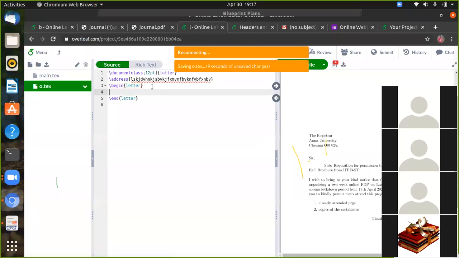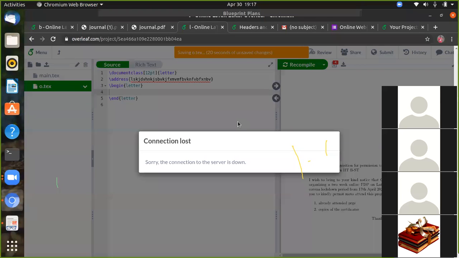And begin letter, end letter. So always we can start from this letter, from whom you have to write. Okay, one minute. It's a cyber problem. It shows error.